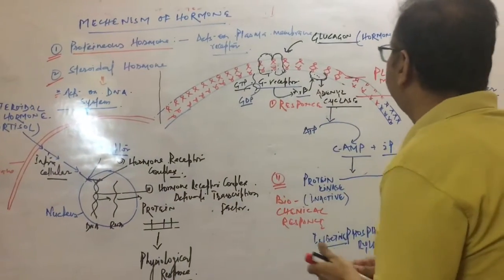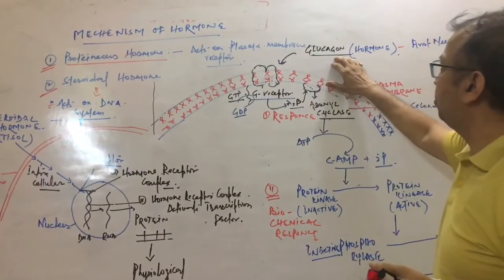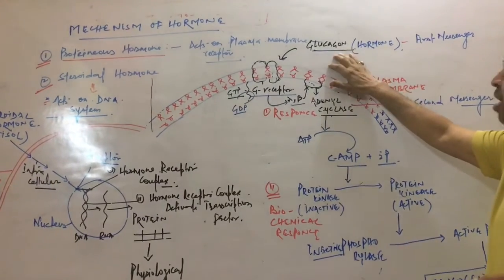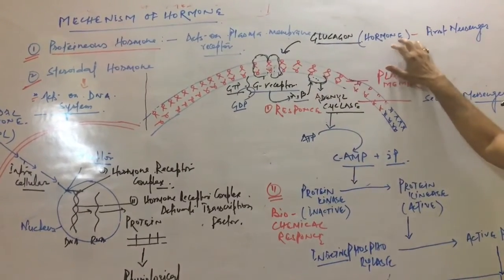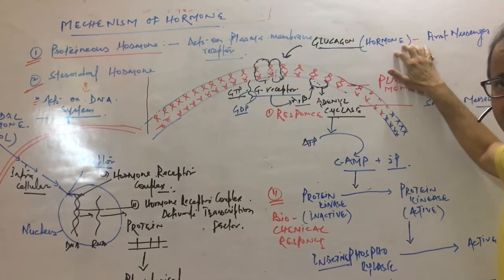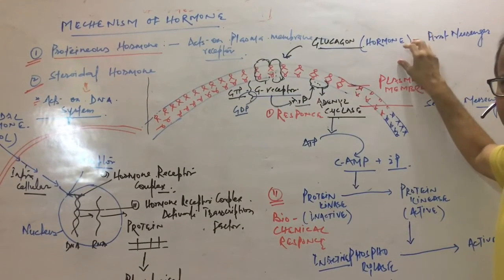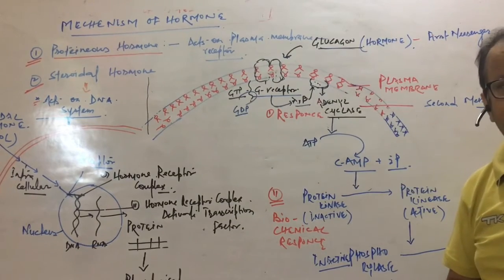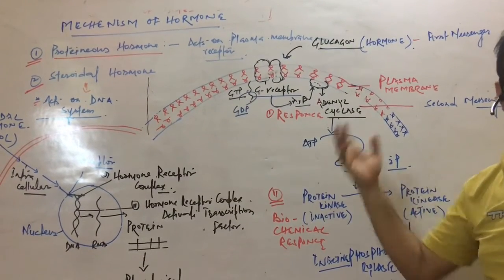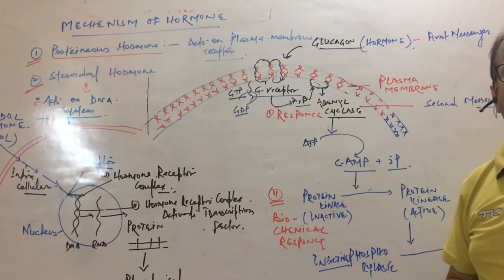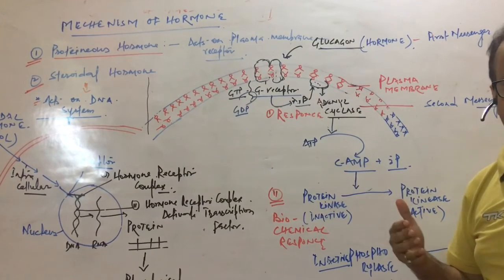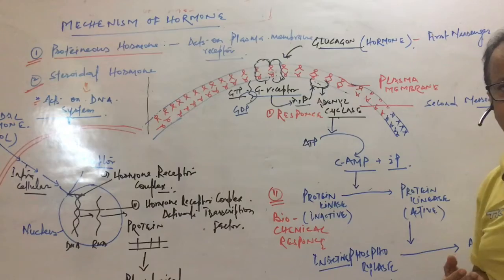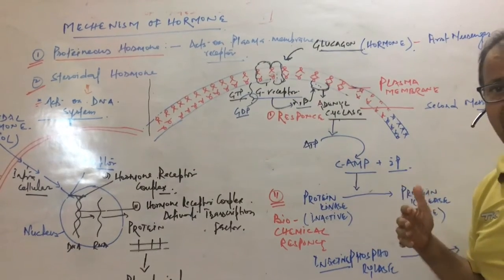So first hormone is glucagon. You know about the glucagon? Glucagon is one of the hormones which is secreted from the Islets of Langerhans, which contain alpha cells. So alpha cells secrete the hormone glucagon, which helps in glucose metabolism. So it increases the glucose in blood. So how does the mechanism take place at the cellular level?